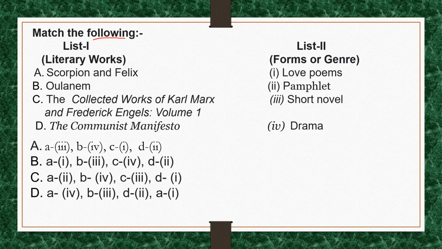Now match the following: literary works and forms or genre. Scorpion and Felix is the short novel. Oulanem is drama. The Collected Works of Karl Marx and Friedrich Engels, Volume 1, Love Poems. The Communist Manifesto is a pamphlet. So the correct option for this question is option A.